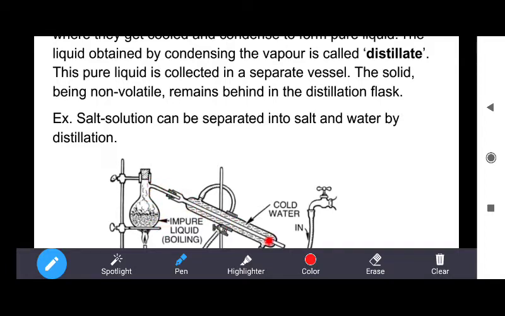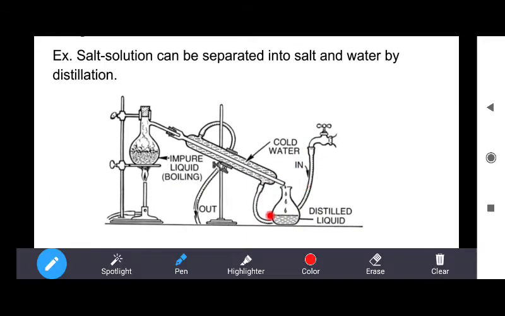The vapors go through the condenser where water is continuously supplied from the outside, due to which the vapors of the liquid are condensed and again converted into a liquid and collected in the receiver. This is known as the receiver flask.